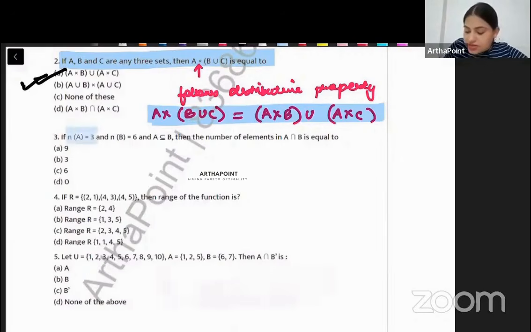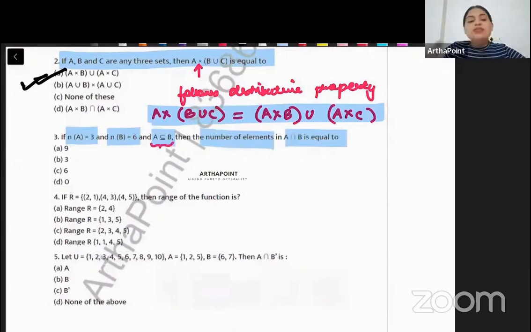Number of elements in A is 3. Number of elements in B is 6. A is a subset of B. Number of elements in A intersection B is equal to. Beta, it says A is a subset of B. मतलब जो भी A में है वो B में होगा ही होगा.